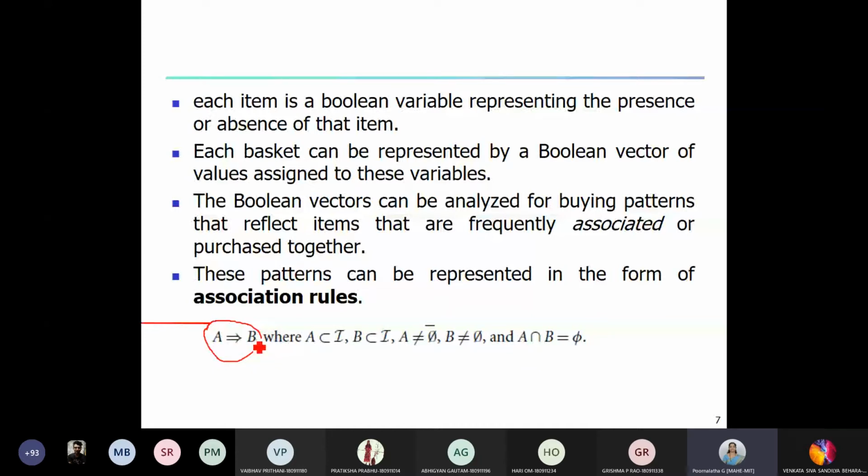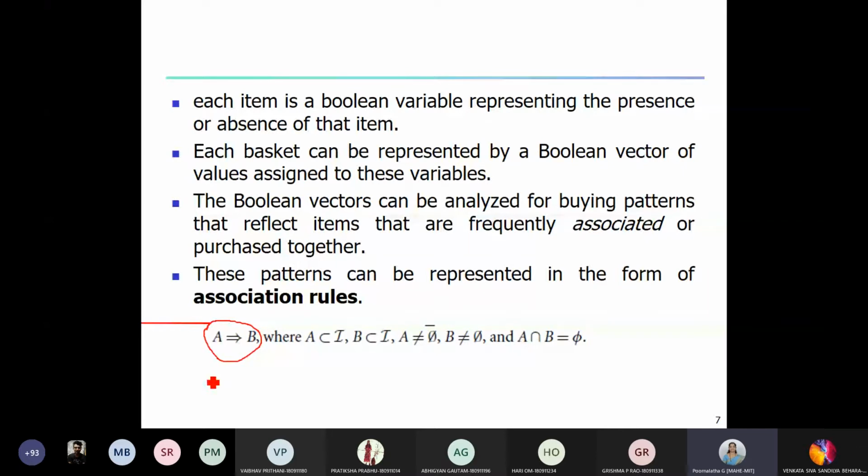Suppose I is the set of all the items, then A is a subset of I and B is also a subset of I, and both A and B are not null, because if A is null and B is also null, and I say A implies B, it has no meaning. It's absolutely meaningless. And A intersection B equals null. It means there are no common items in A and B. Suppose customer A has purchased some items, and B contains a transaction done by some other customer. Then we can say A implies B.